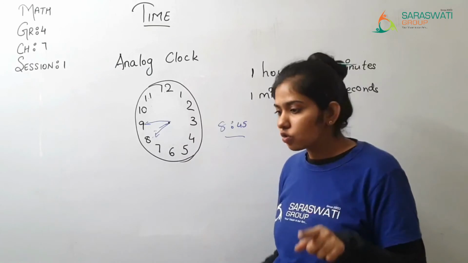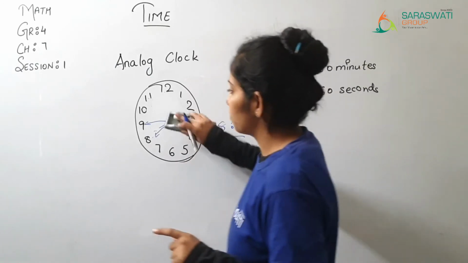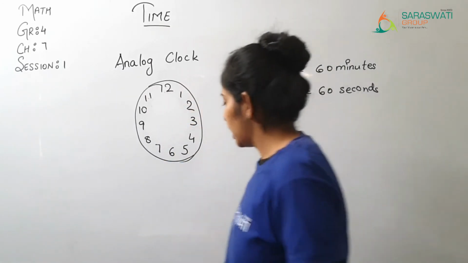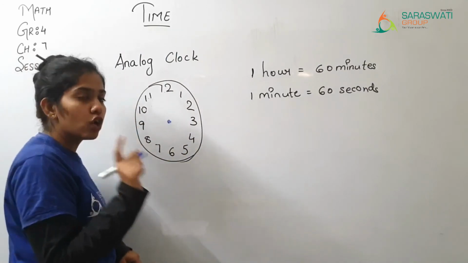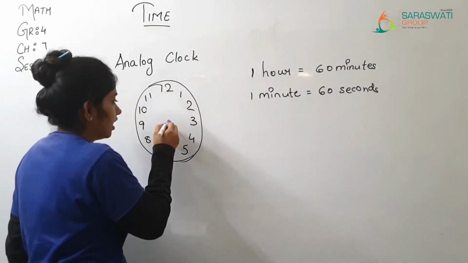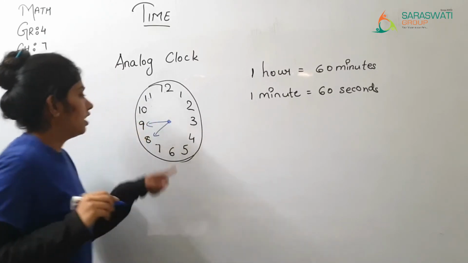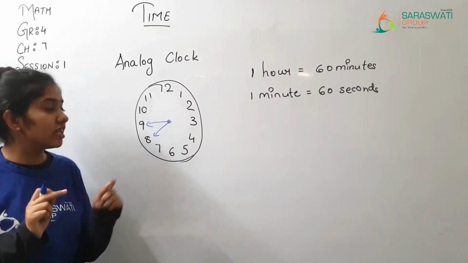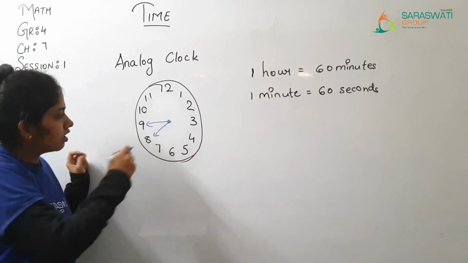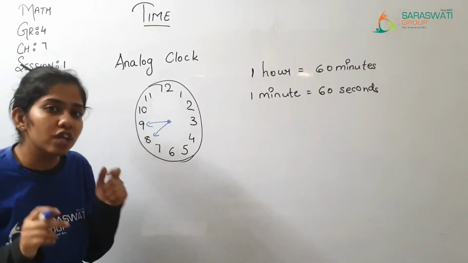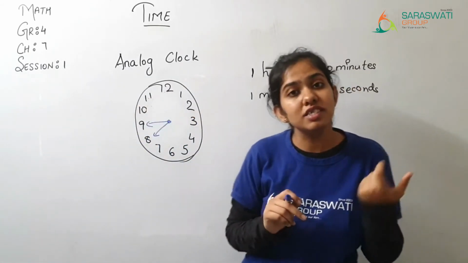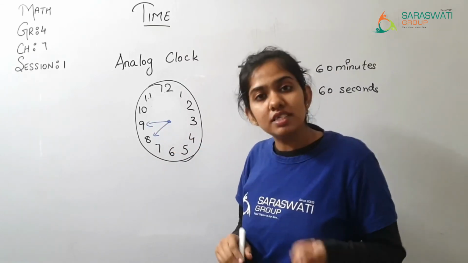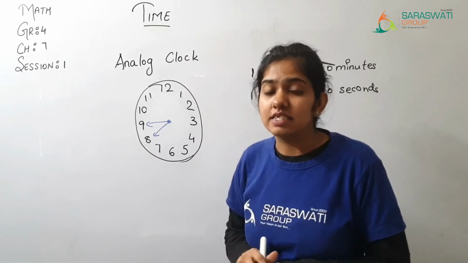your answer will be wrong. And when you are drawing these hands on the clock, at that time you need to remember one thing, that when you draw, don't make both hands the same size, like this one for 8 and this one for 9. Here you can tell the small hand and the big hand apart? Are you able to differentiate which is the small hand and which is the big hand? Here it looks the same only. So how will you identify which is the small hand and which is the big hand, and how will you know the time? So yes, it is difficult to identify.